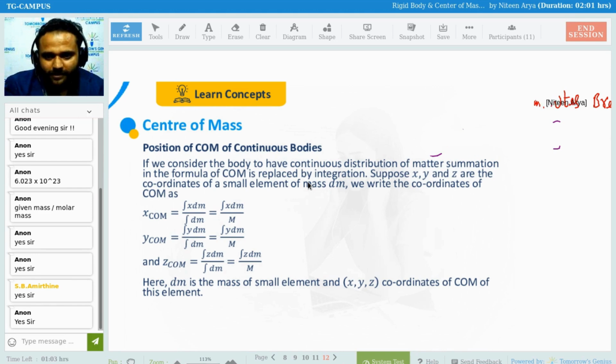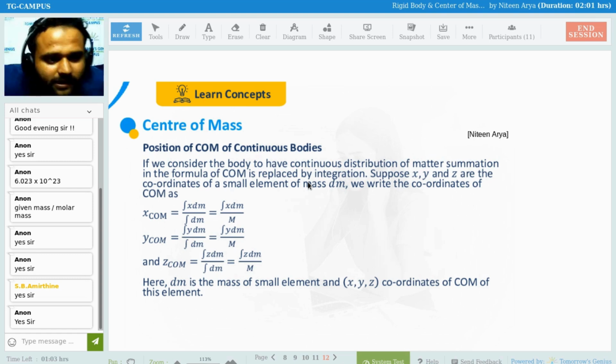Okay, so one thing we are going to see in every continuous body: if it is a continuous body, obviously we cannot break it into points, because R2, R3 and so on we are not able to find. So what we can do is take a very small element of mass dm, multiply it with the x-coordinate, and we get x center of mass.